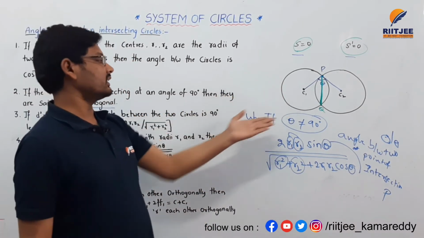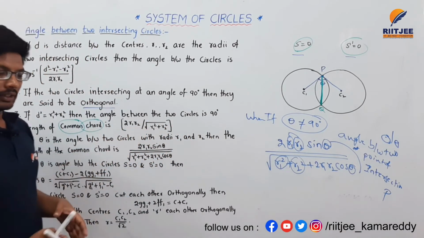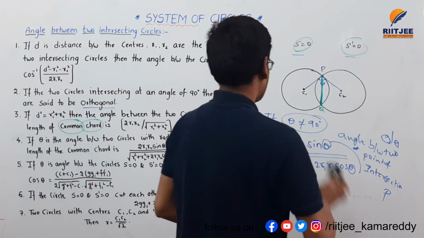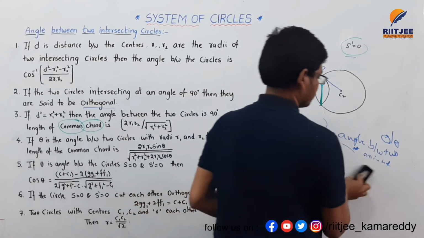If it is 90 degrees, that is the previous formula. These are the two cases here.